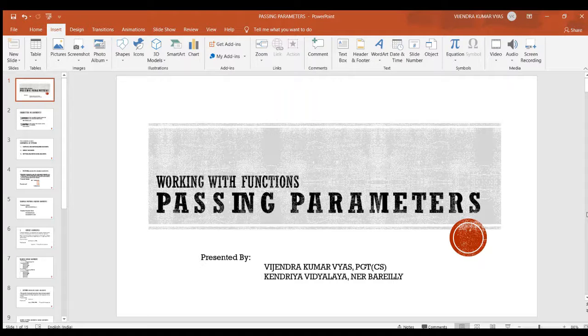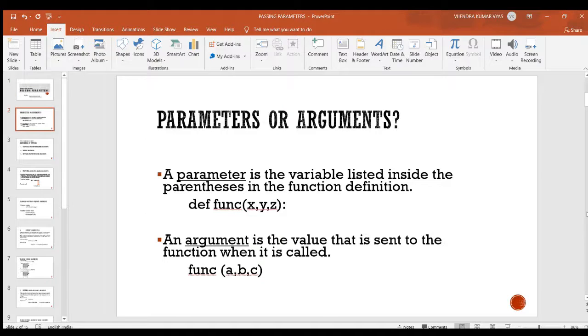Hello students, today I am going to discuss a new topic, passing parameters. Before starting this topic, I want to discuss two related terms. So these terms are parameters or arguments.